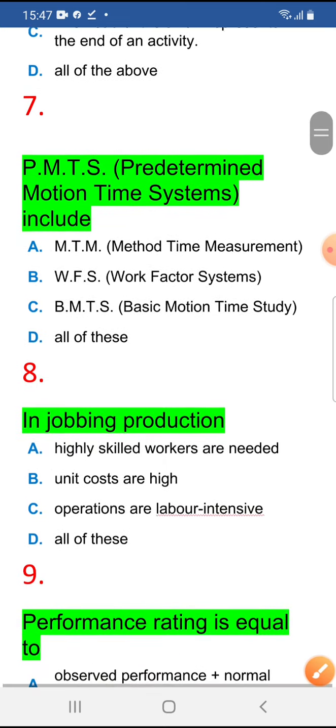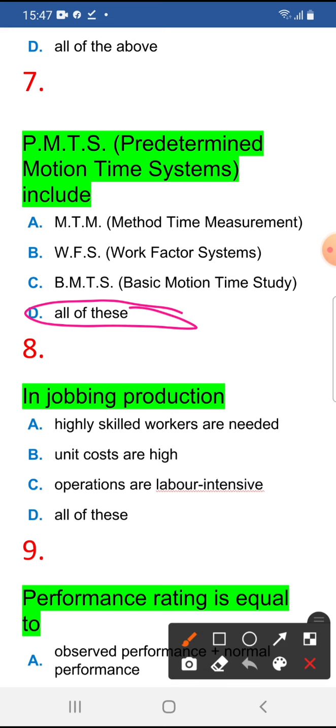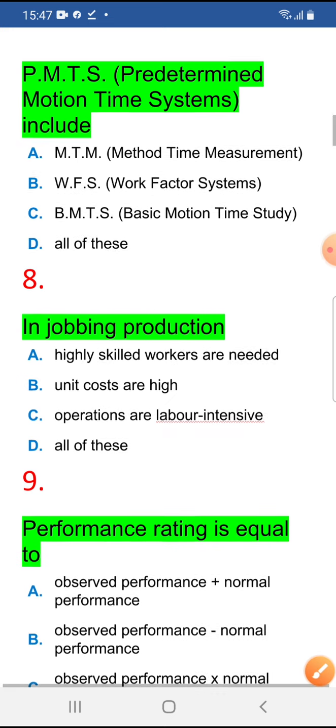Okay. Next one. PMTS, predetermined motion time system, includes MTM, WFS and BMTS. So all of the above. Remember this one also. Just remember the answer.